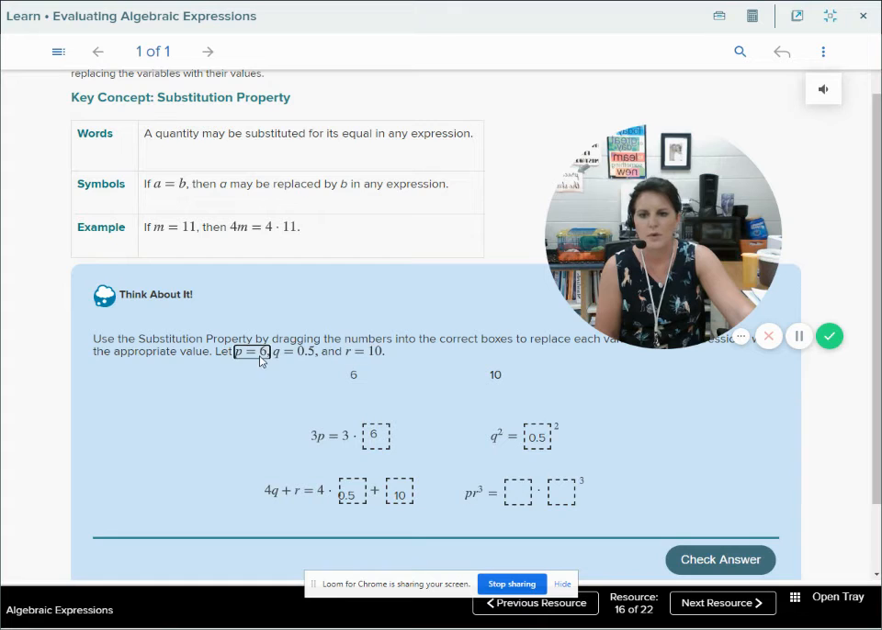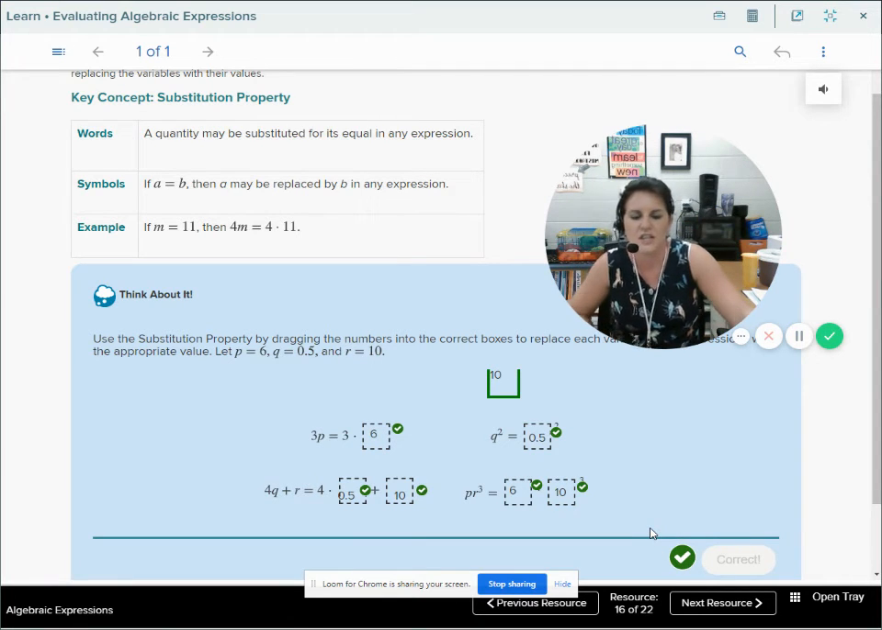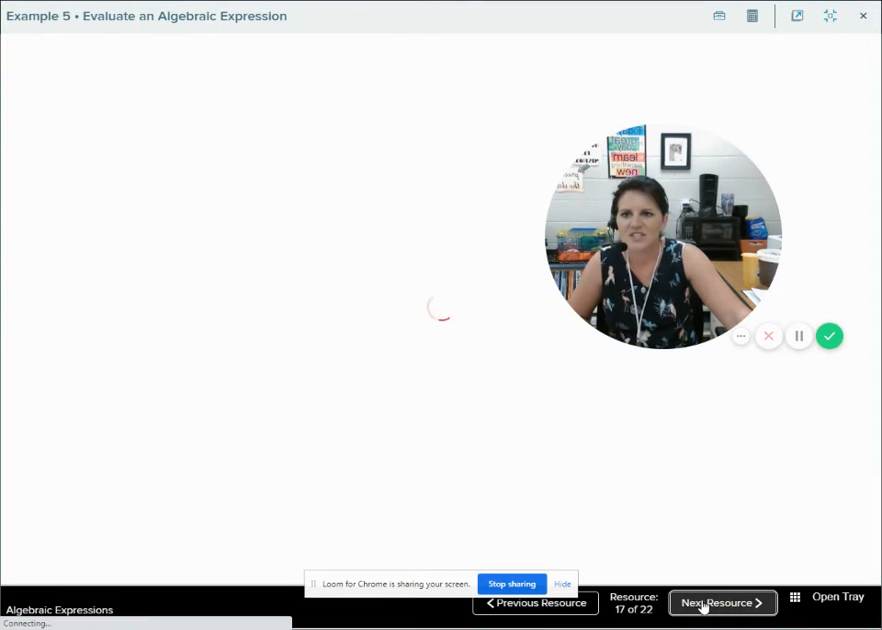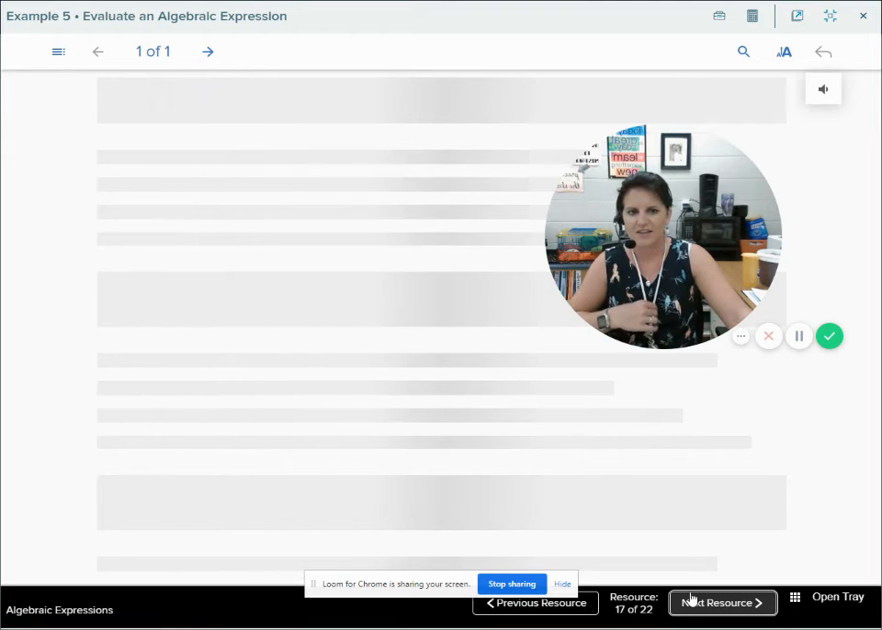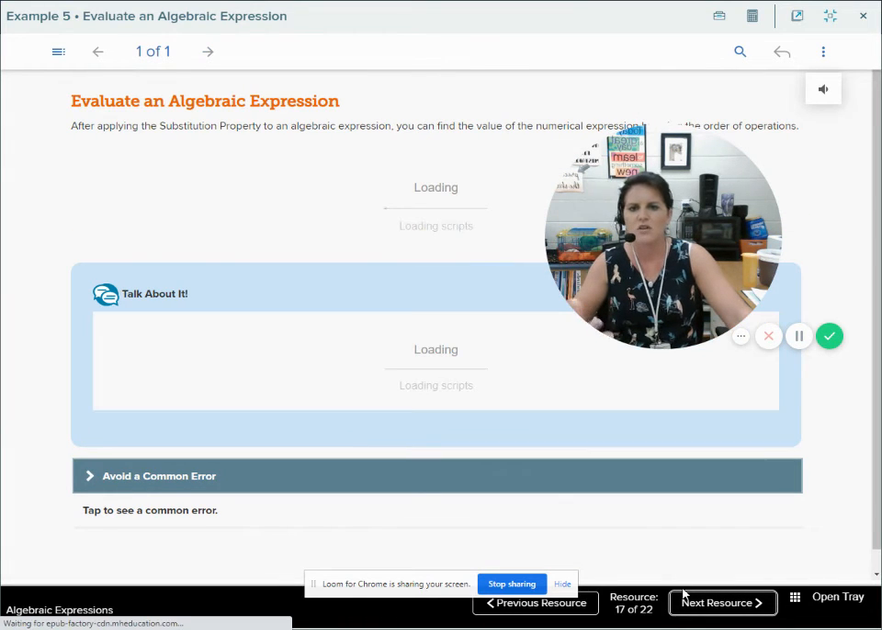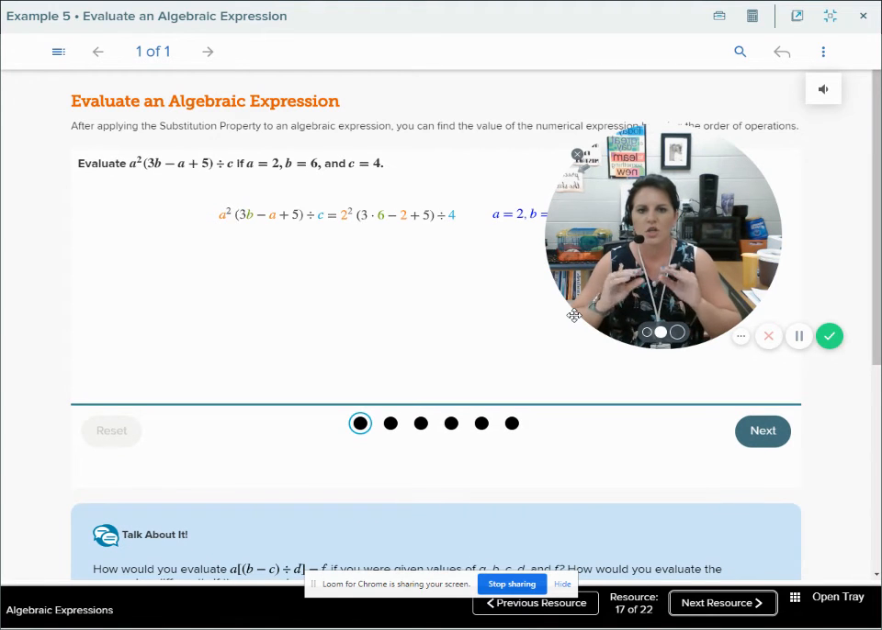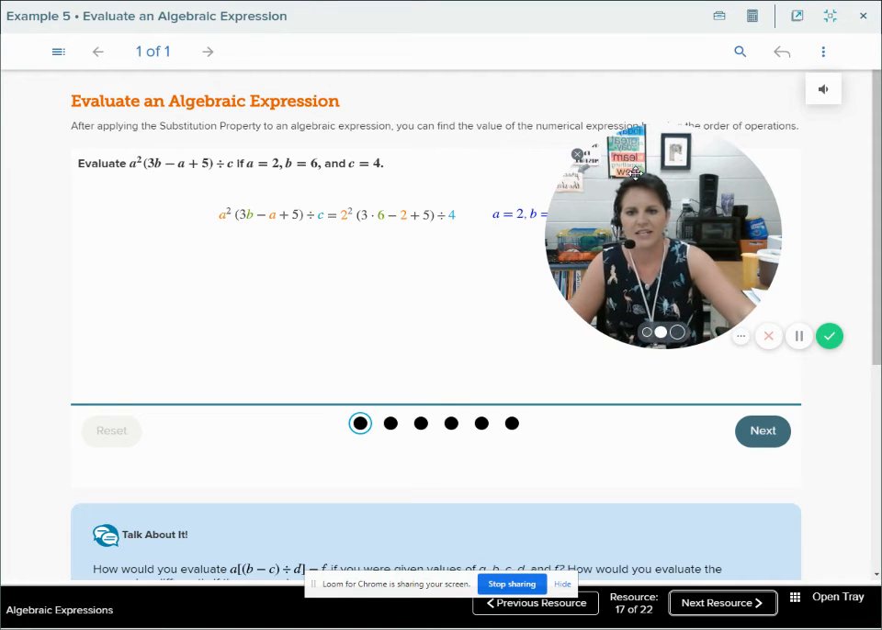PR cubed. Well, P is 6, so I'm going to substitute 6 in place of P. R is 10, so I'm going to substitute 10 in place of R, and I cube it. We can check our answers. Woo woo, your teacher got the answers right. That's good. It'd be pretty bad if I didn't, wouldn't it? So now let's try example 5. Take a second, pause this, and try to do it without me holding your hand and walking you through it. After you've finished the problem, unpause, and I'm going to go over the answers.